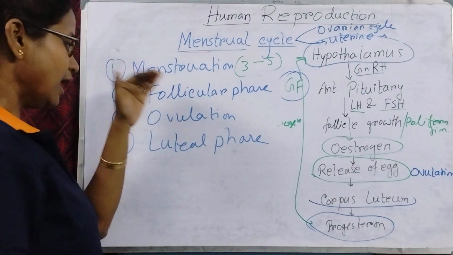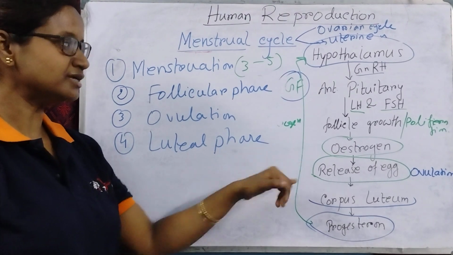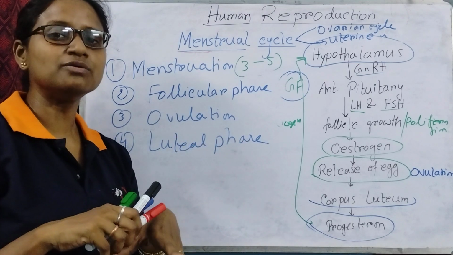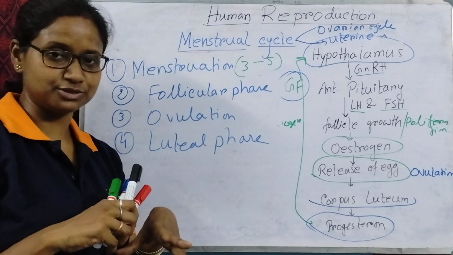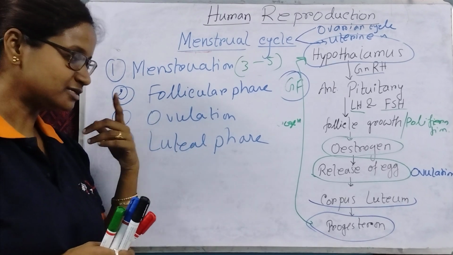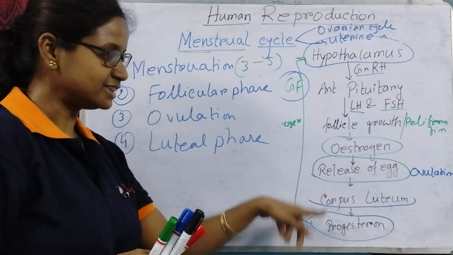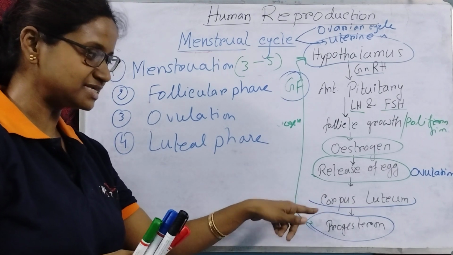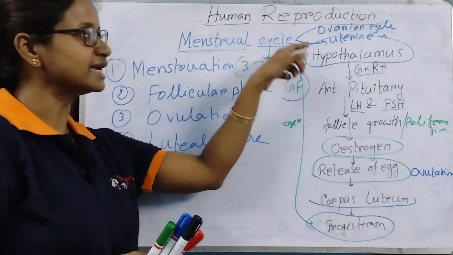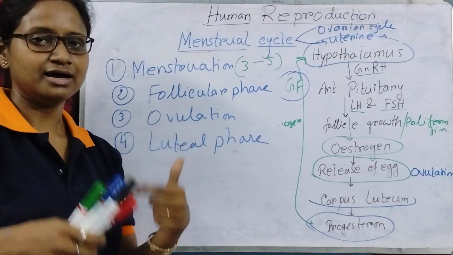Now the next phase is the luteal phase. What is the luteal phase? Whenever the Graafian follicle releases the egg, that follicle is transformed into the corpus luteum, and that is called the luteal phase. And that corpus luteum is responsible for the secretion of progesterone. As the corpus luteum secretes progesterone and the progesterone level becomes high, that gives the negative feedback to the hypothalamus. In that way, the cycle is happening.